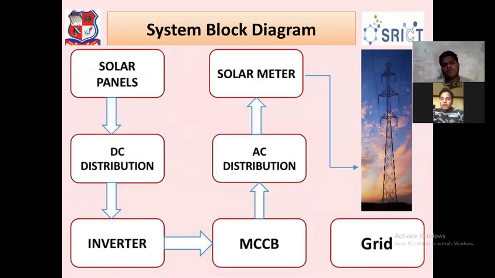This is the block diagram of our project, in which first of all the solar panel will generate DC power, and with the help of the inverter, this DC power is converted into AC power, and that AC power is delivered to the grid.